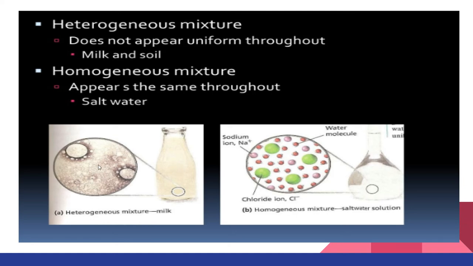Now, right here, we have a mixture of milk and soil. Now, why in the world would we want to mix soil and milk? Just to give you an illustration of what a heterogeneous mixture is. In here, you see the soil and you see the milk. They are not evenly distributed. Right here is an example of a saltwater solution. You can tell where these molecules are evenly mixed. So that's the difference between a heterogeneous and a homogeneous.